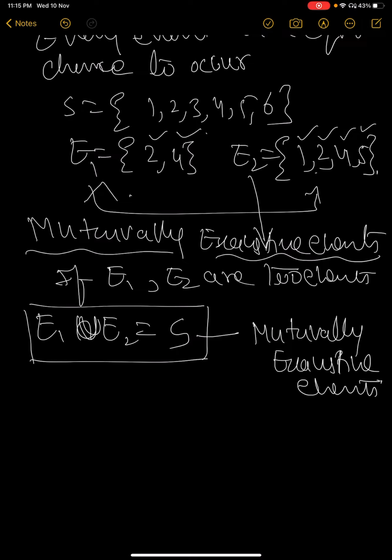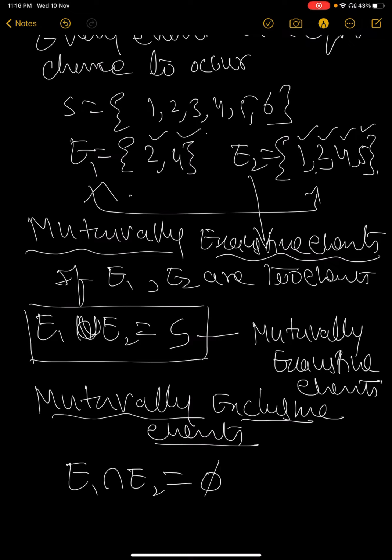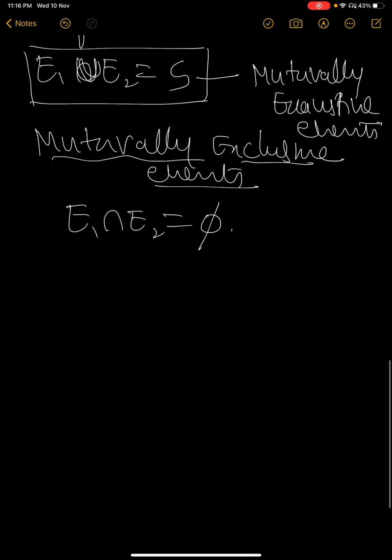The next is mutually exclusive events. In this case, exclusive means E1 intersection E2 is equal to phi. Then we say they are mutually exclusive events.